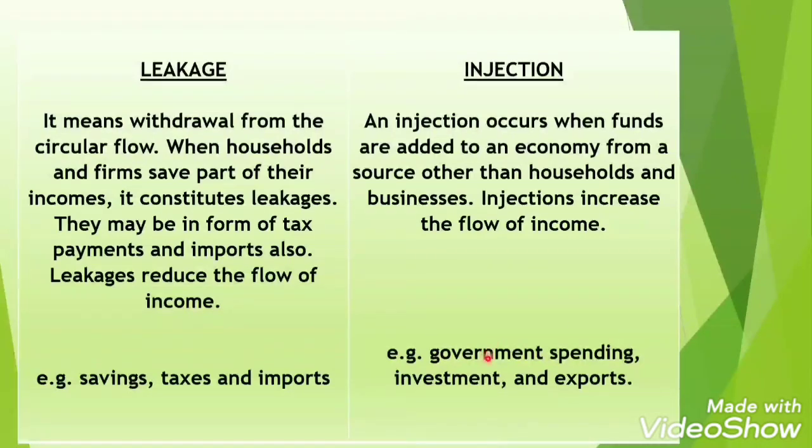Over here, let me take one example, that is government spending. The government is adding its money, or let's say it is funding a particular production unit. So this injection, this money which is injected in the circular flow, is done by the government sector, not by the household sector.